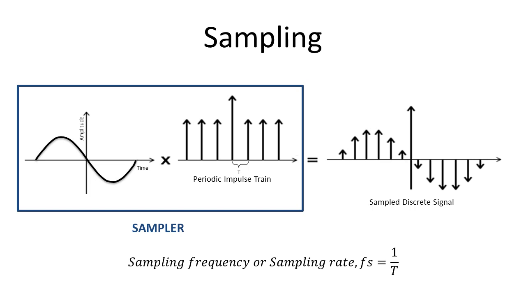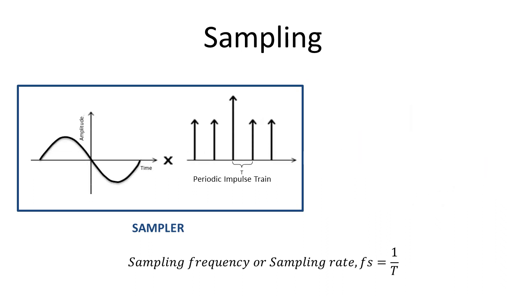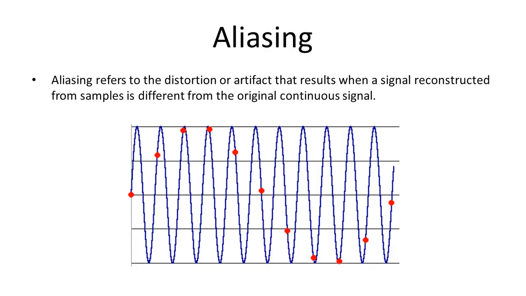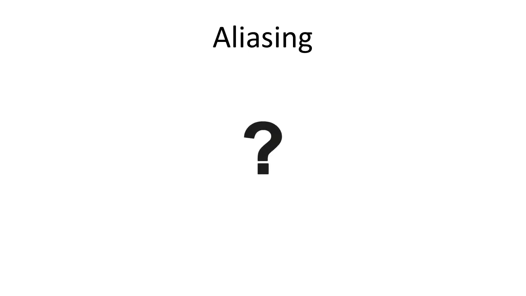This signal contains sample information of the original analog signal. If we join the values of this discrete signal, we can successfully obtain the original signal. But what happens if we change the value of t? We obtain a resultant signal that has a different sampling rate. Now if we try to reconstruct the signal, we see that it's not quite as accurate as before. This effect is called aliasing. Aliasing refers to the distortion or artifact that results when a signal reconstructed from samples is different from the original continuous signal. Now, how do we deal with this problem?